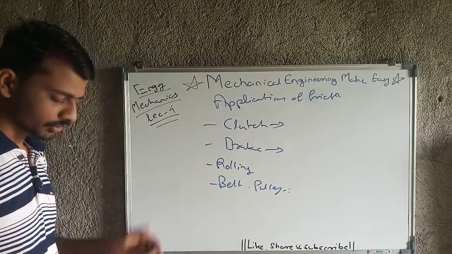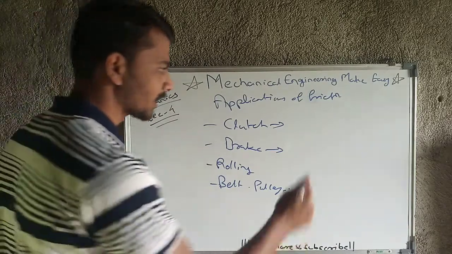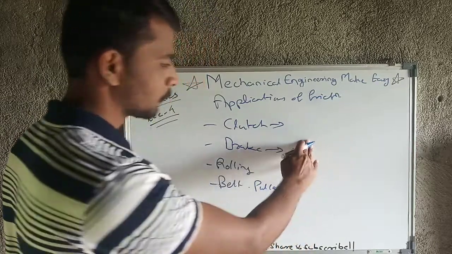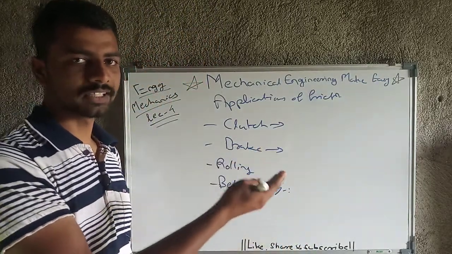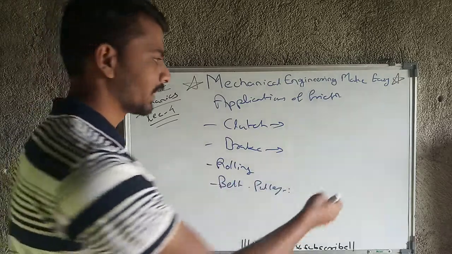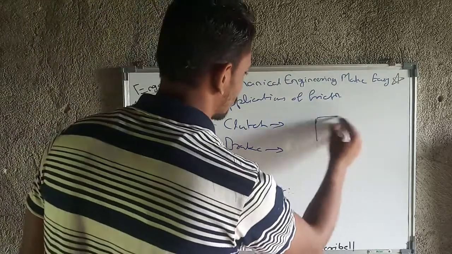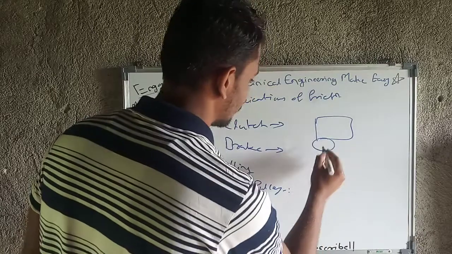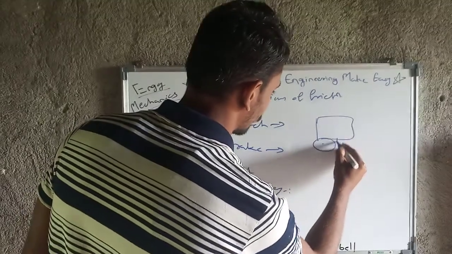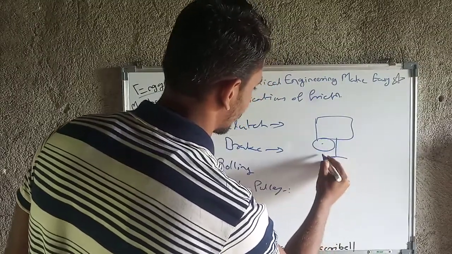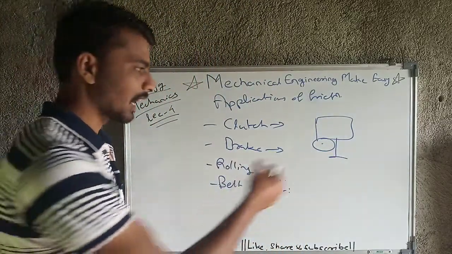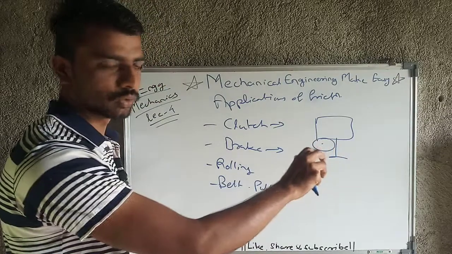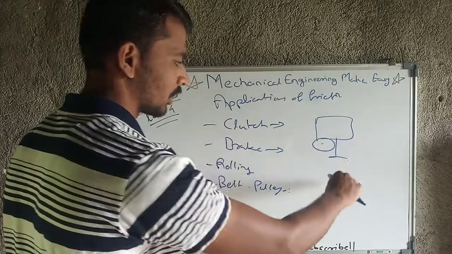Then next is screw jack. In case of screw jack, what happens? We apply force for the upward movement of the screw jack, and we stop applying the force when, for example, we need to change the vehicle tire. So ultimately we raise the tire from ground level and we stop giving motion to the screw jack. But after that, because of friction only, the screw jack will not come down.